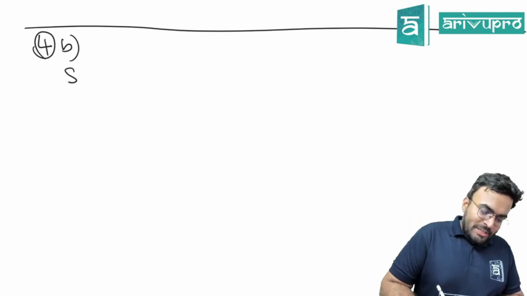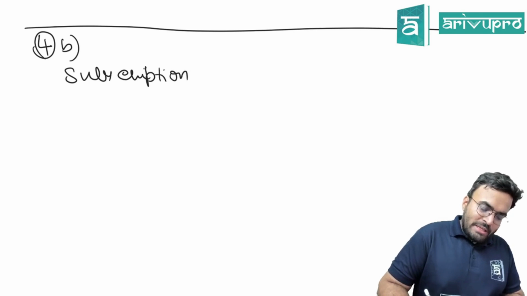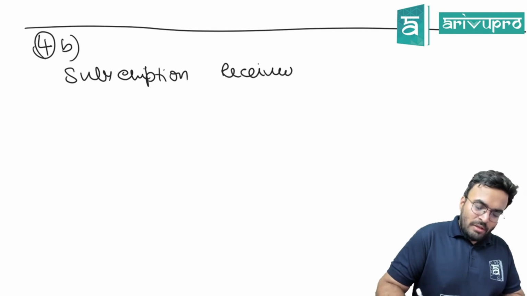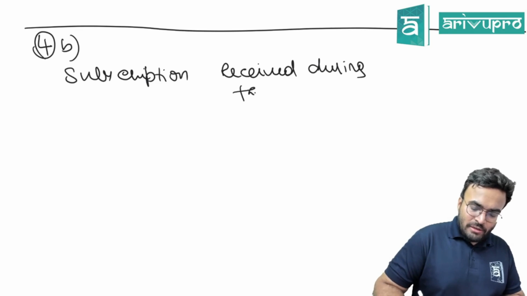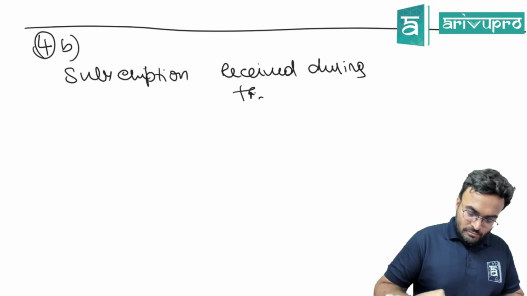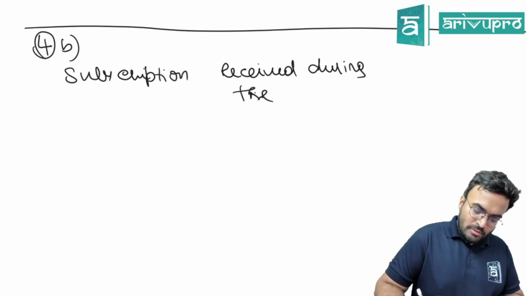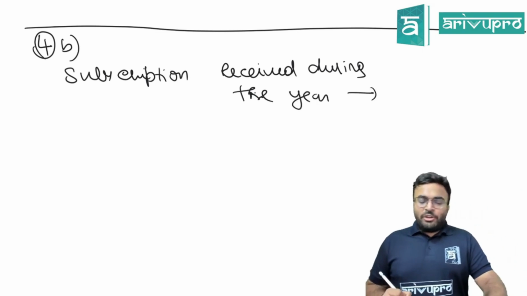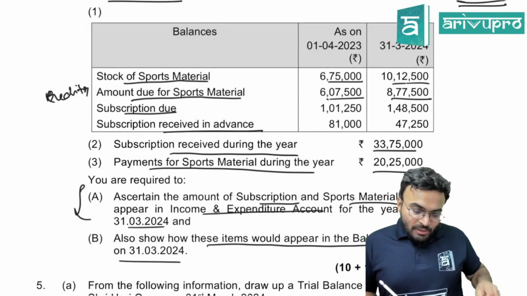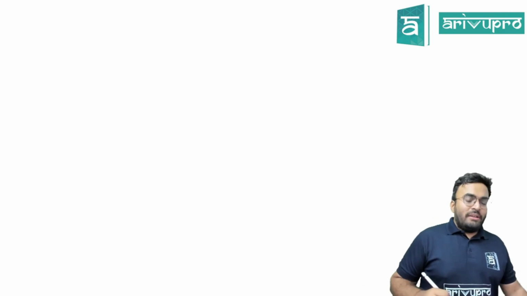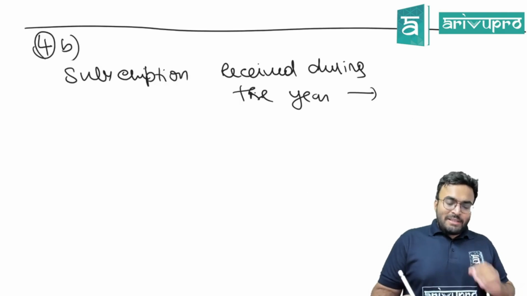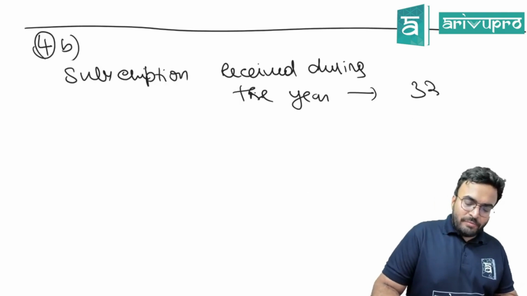Okay. Subscription received during the year, how much is it? 33,75,000. 33,75,000 is the subscription received during the year.